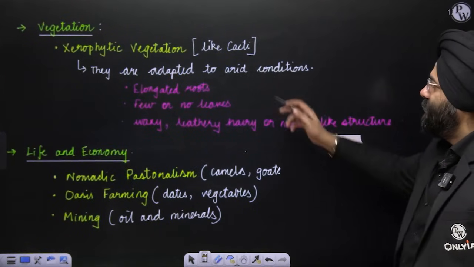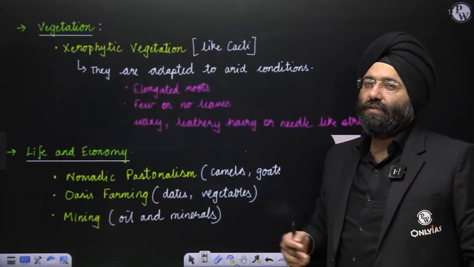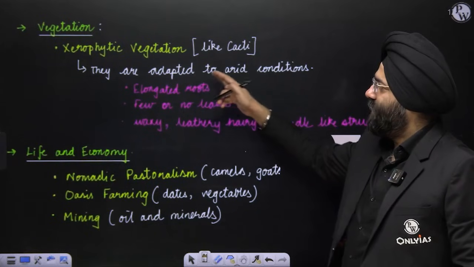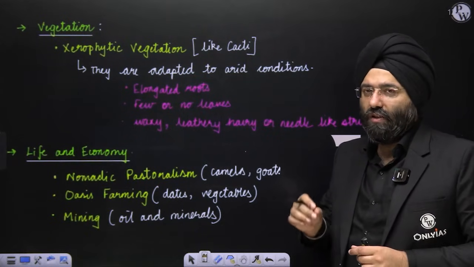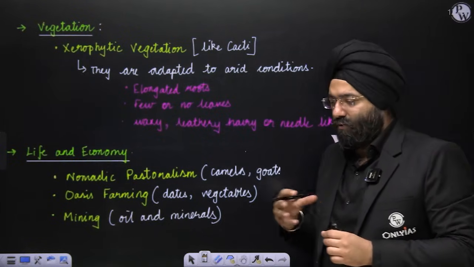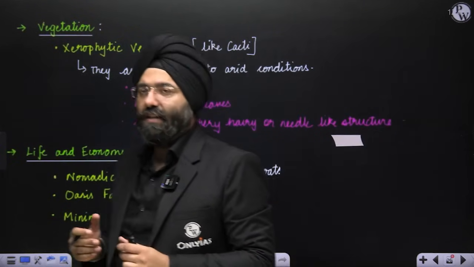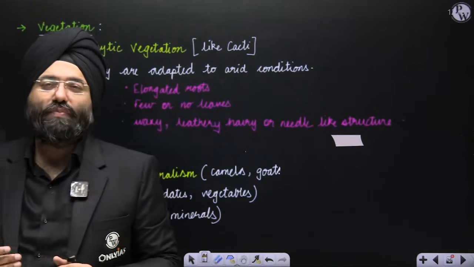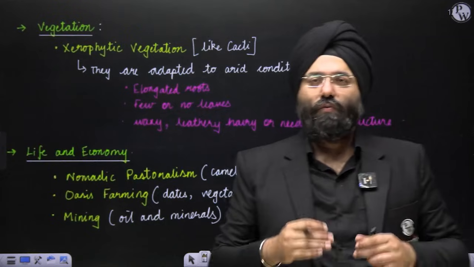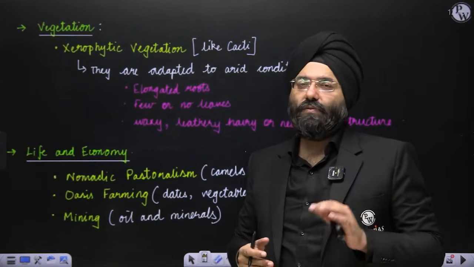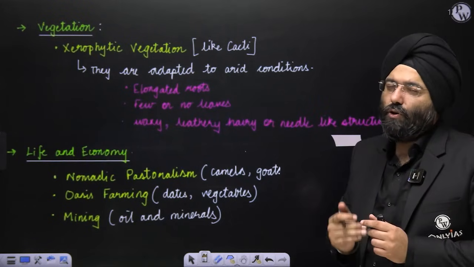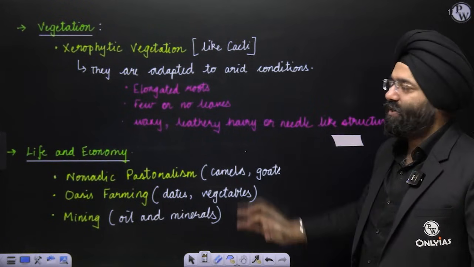Vegetation, if you realize, is xerophytic vegetation like cactus, which has basically adapted itself to these extreme climatic conditions. They have long roots because in search of water, the roots go deep. Then they have few or no leaves. Leaves are a means through which transpiration takes place along with other processes. So in order to prevent the loss of water, they might have a few leaves or no leaves. Another feature that they have is a waxy, leathery, hairy or needle-like structure, which basically helps to reduce the loss of water. So these are modifications that are present here, right?